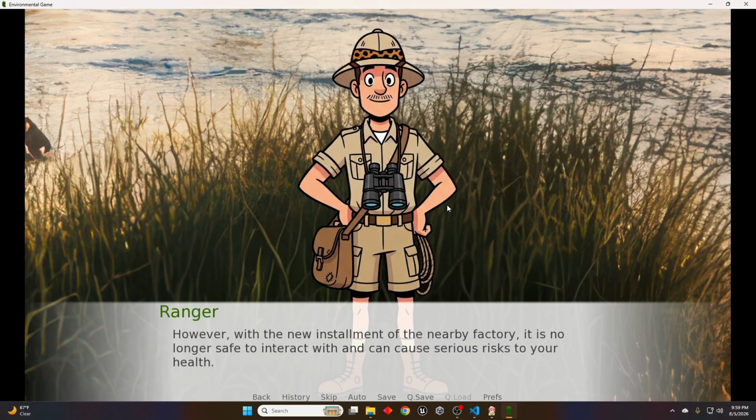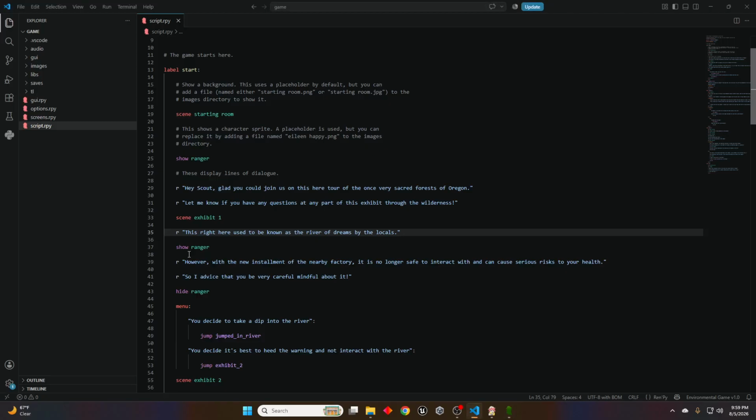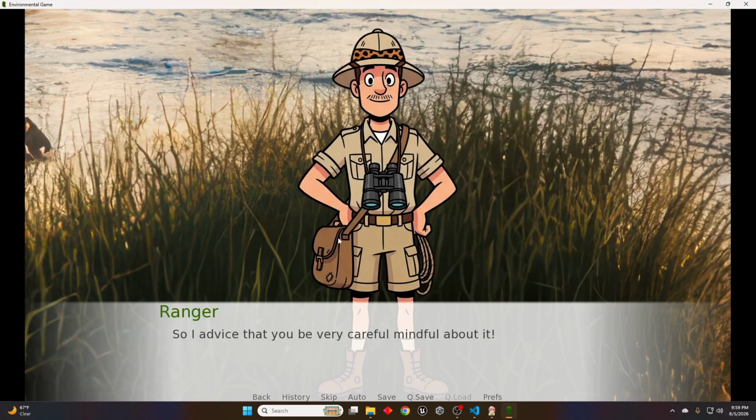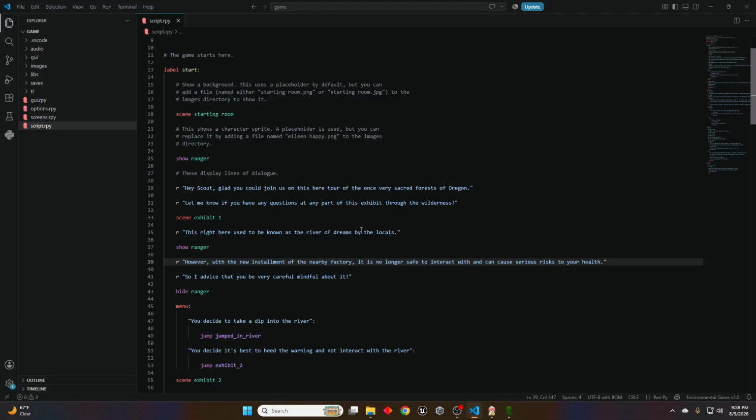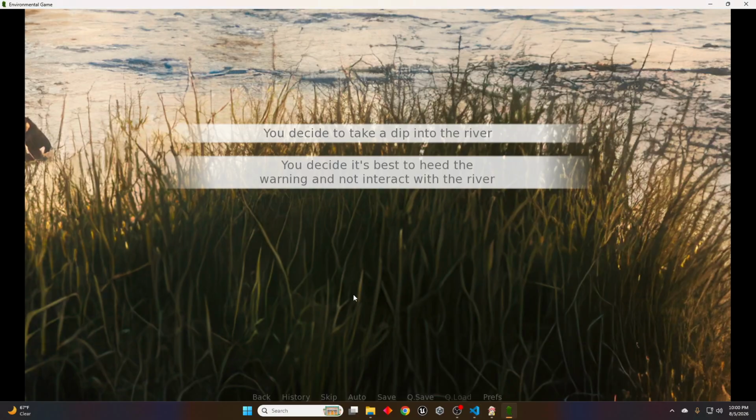It doesn't show the ranger yet because it stops at this line. And then if we click, all right, there we go. We show the ranger, and then we stop at the next line of dialogue. We click, and then the next line of dialogue. And if we click again, you'll see that we have the choices here, and I'll get to what that is, but real quick, you'll notice I had to hit hide ranger because otherwise the ranger would still be in the background because we didn't change the scene at all. All we are doing is adding different options to choose from.